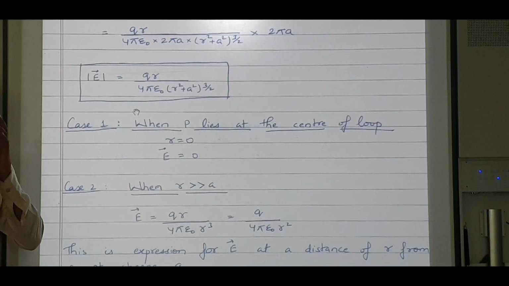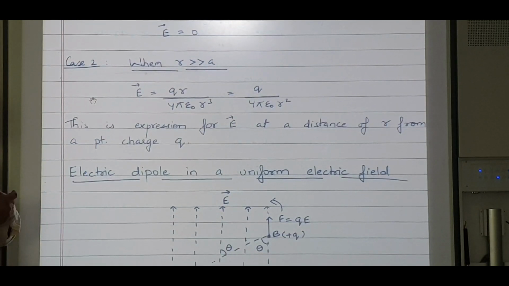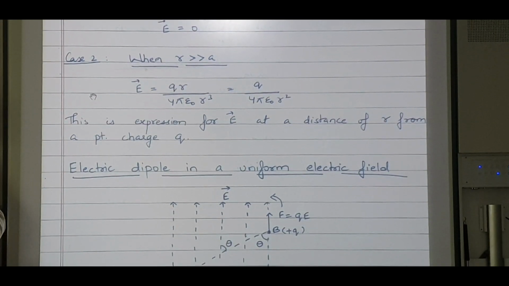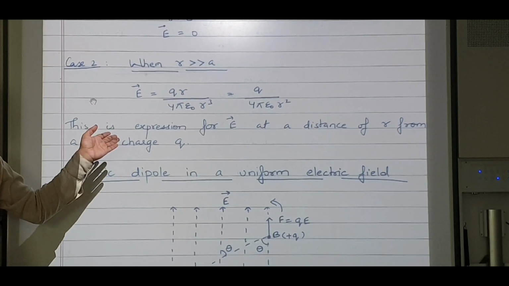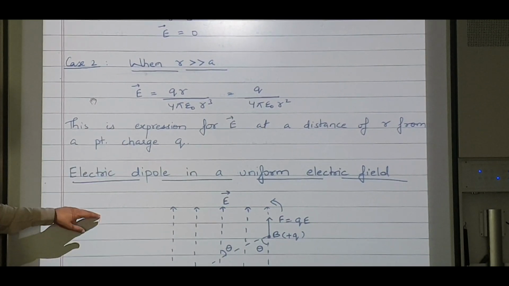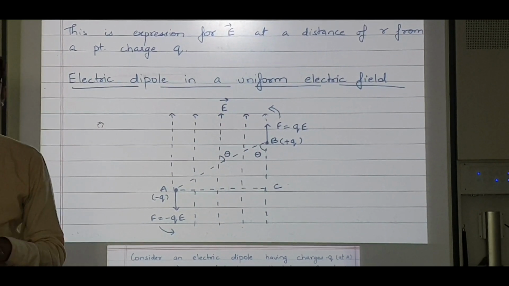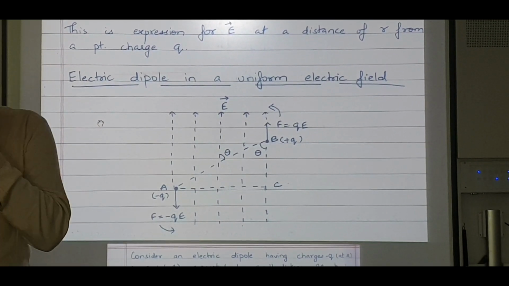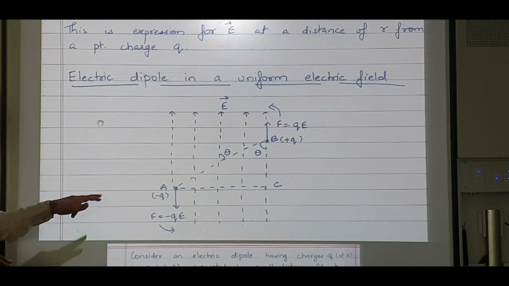If R is very large as compared to A, then E is equal to QR over 4 pi epsilon naught R cube, that is Q over 4 pi epsilon naught. Isn't this the electric field intensity? We all know. Last two small topics we need to do, and then we will wind up this session for you people. Now this is a very important thing, electric dipole in a uniform electric field.